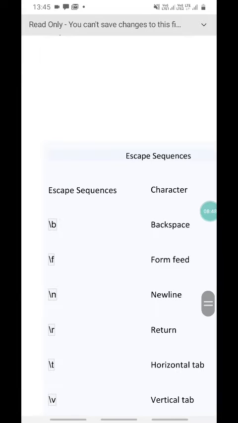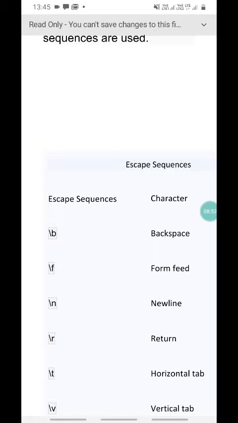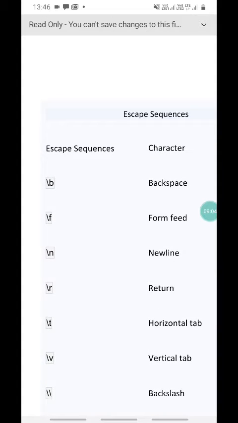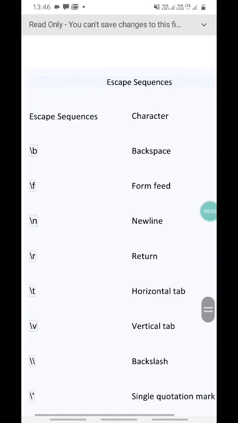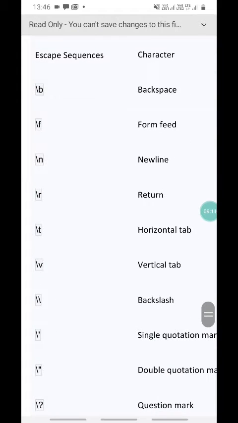Escape sequence means \b, this is the backspace, \f form feed, \n new line, \r return, \t horizontal tab, \v vertical tab. Horizontal tab and vertical tab give the horizontal space and vertical space.